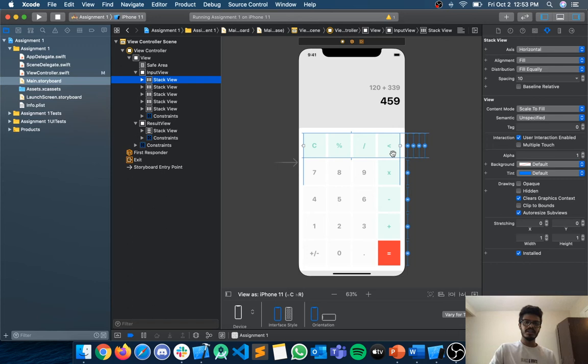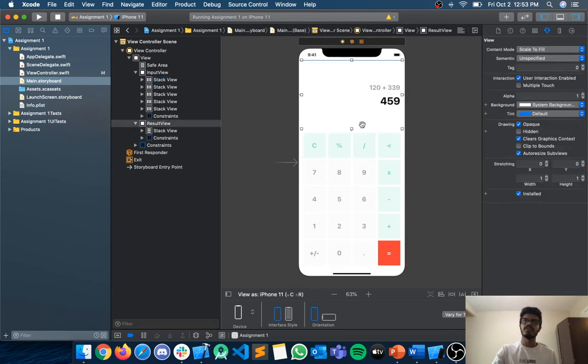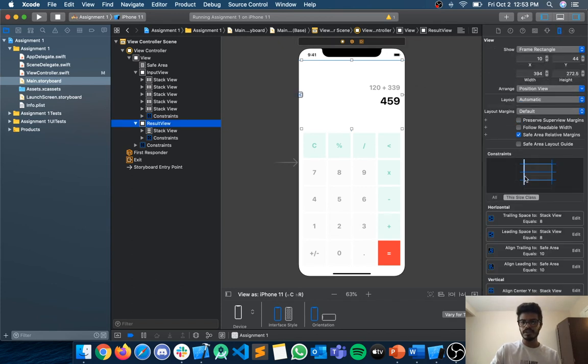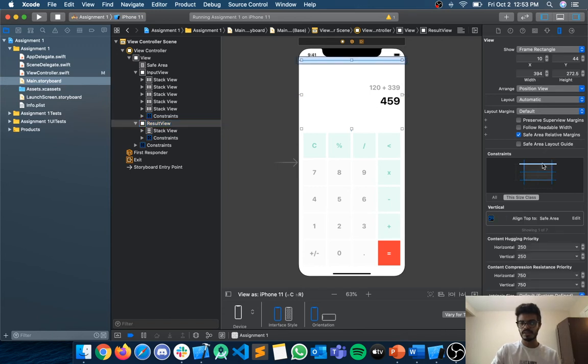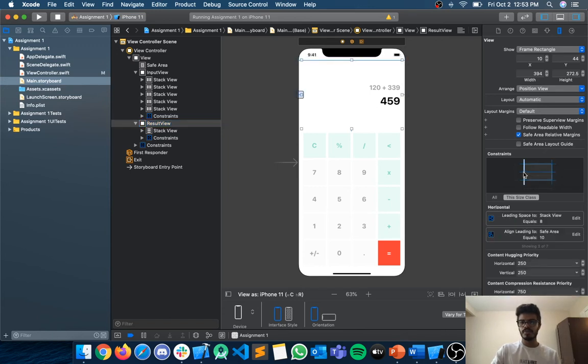Also, I added the margin constraints, lots of them. I had to learn from LinkedIn how margin constraints can be applied properly, so that it should be responsive. As you can see, the margin constraints are here. I added top margin, bottom margin, right, left, and all.